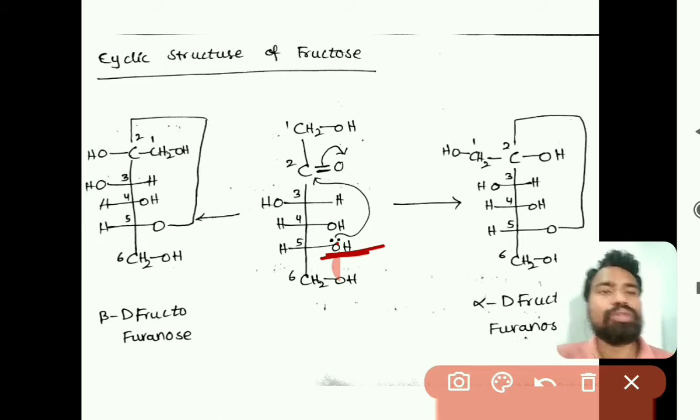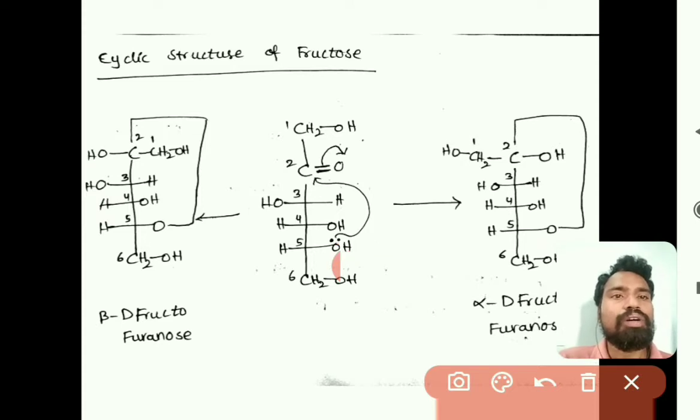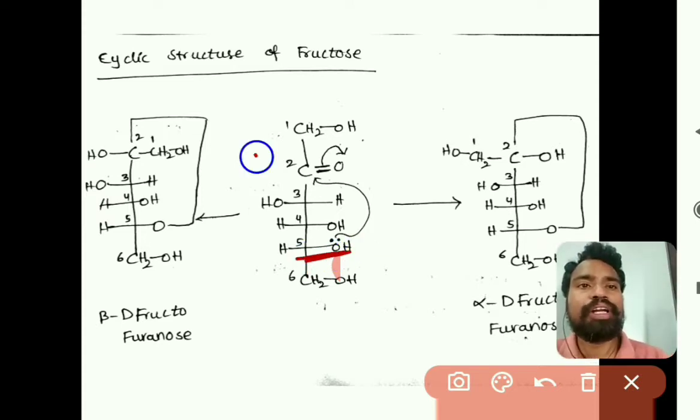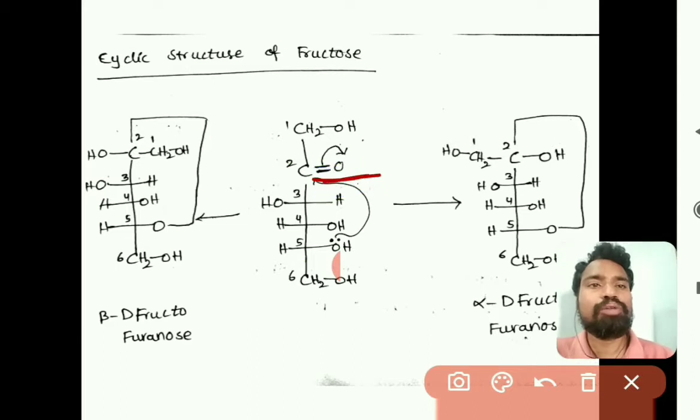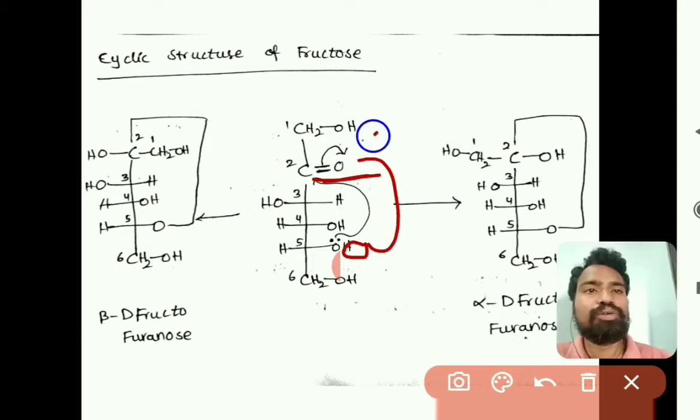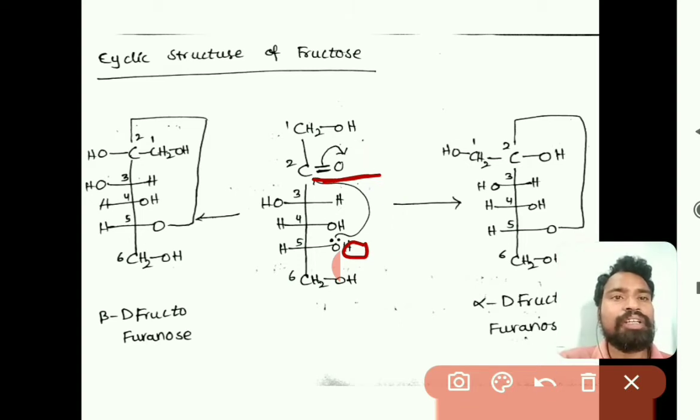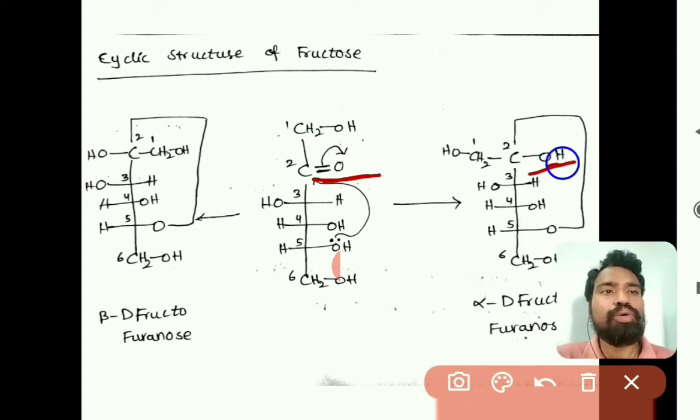The O at the fifth carbon will be bonded to the second carbon, and the C double bond O at the second carbon will get an O minus, and the H plus will be absorbed by that O minus, so it will be converted to OH.